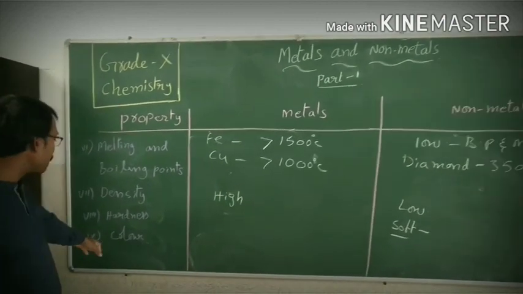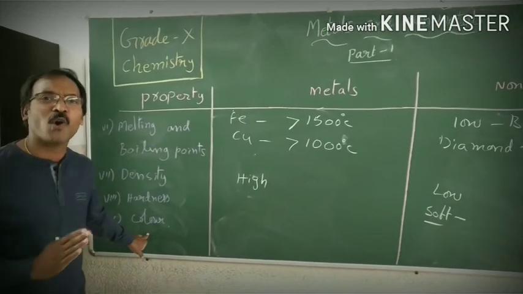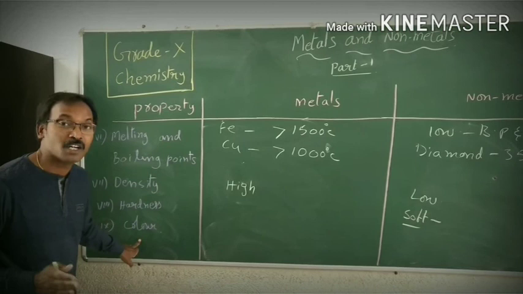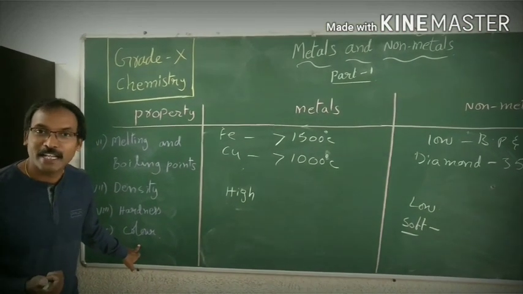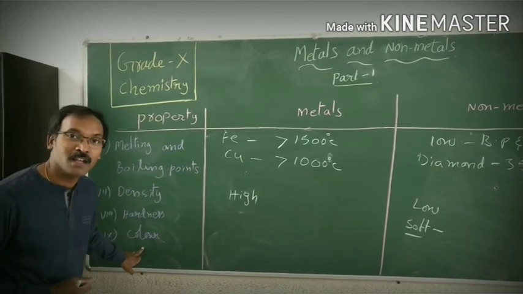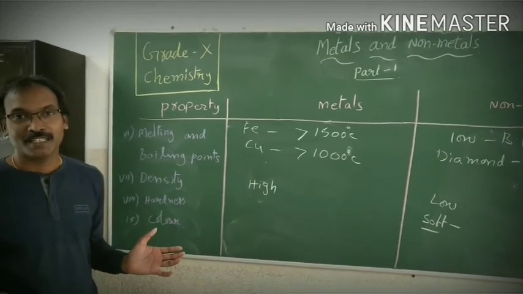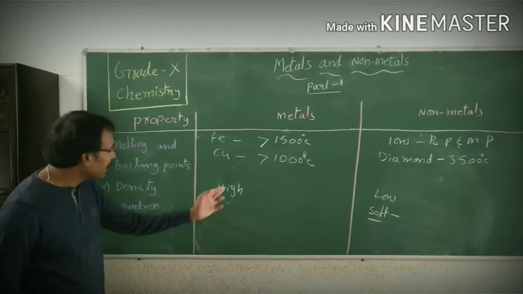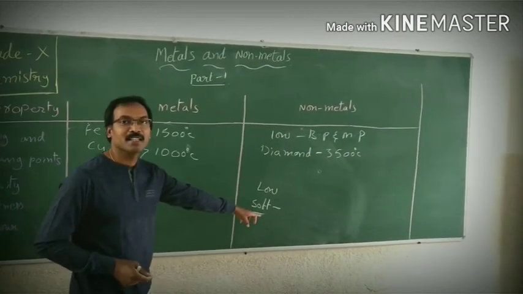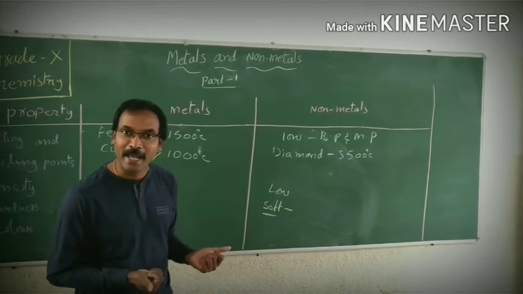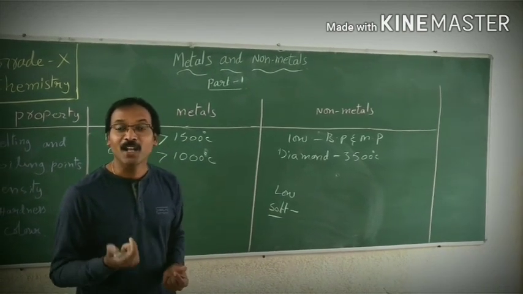Okay, and come to the next one, color. Almost all the metals are greyish in color, except copper and gold. Gold is yellow in color and copper is reddish brown. But the rest are all silvery greyish. When it comes to non-metals, these are available in multiple colors. Carbon is black in color, sulfur is yellowish in color.